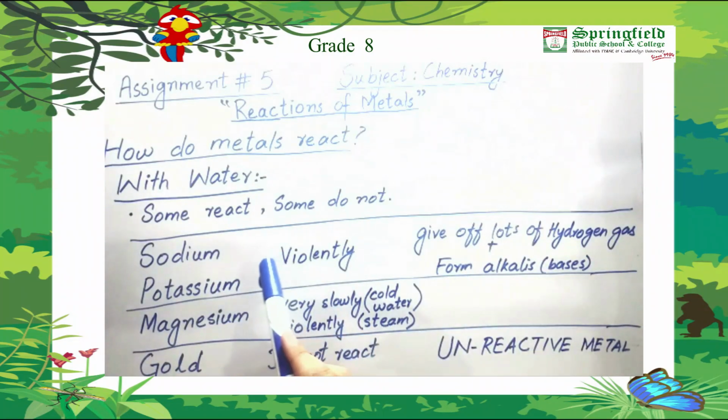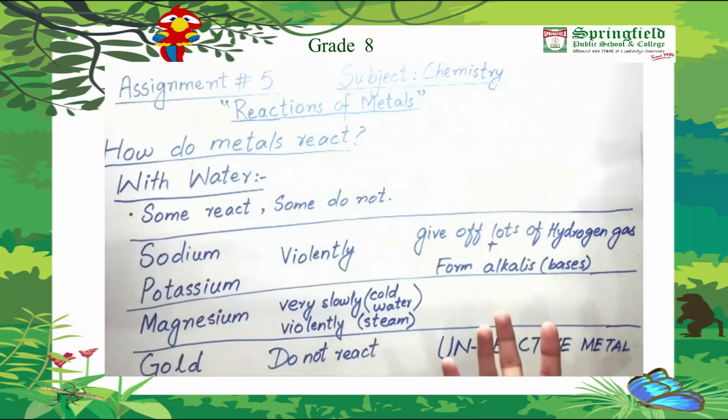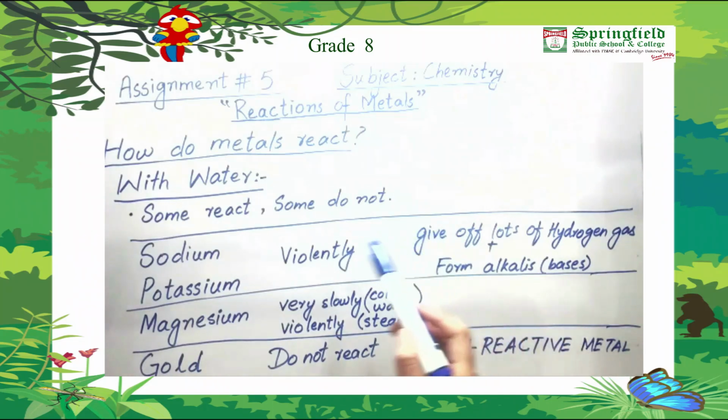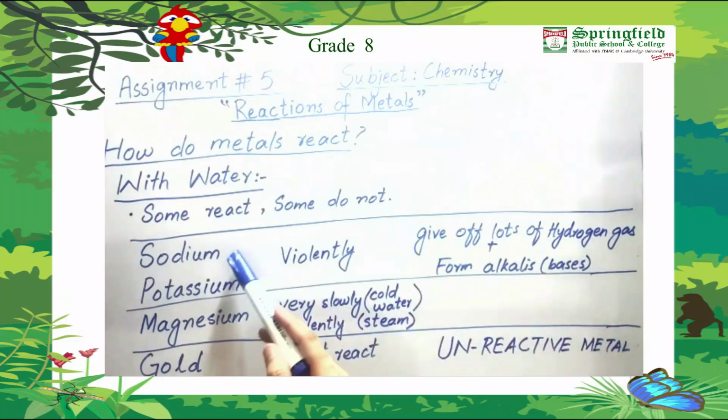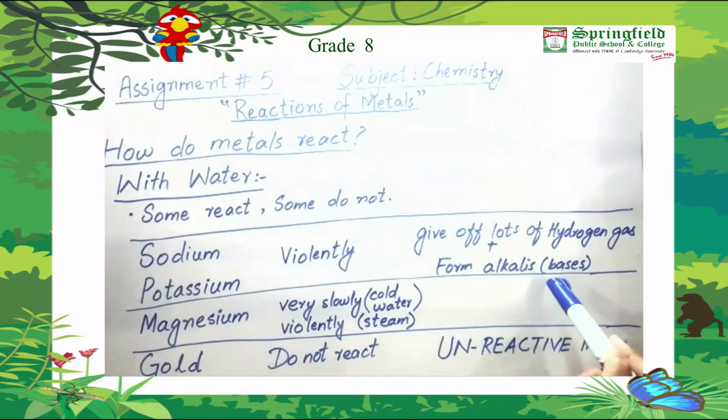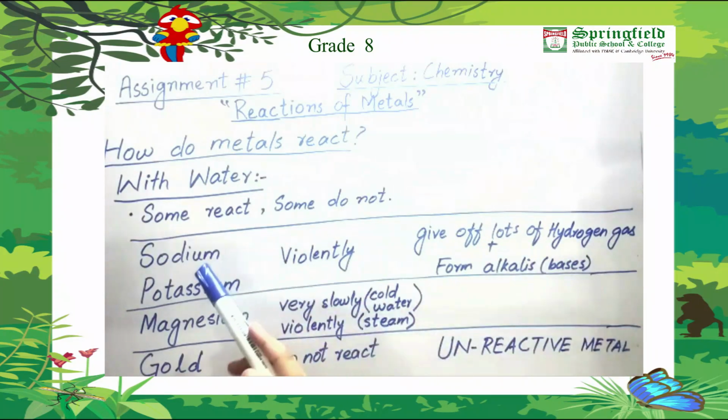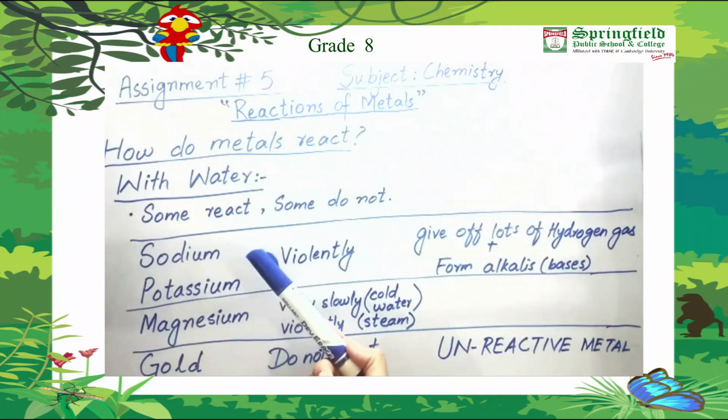So let's see, we have some examples of sodium, potassium, magnesium and gold. You see that sodium and potassium react very violently. Violently means vigorously, or whenever they react, the reaction is somewhat explosive. It gives out a lot of heat energy. This reaction gives out lots of hydrogen gas, and these two metals form their respective alkalis or bases. For example, sodium forms sodium hydroxide, potassium forms potassium hydroxide.